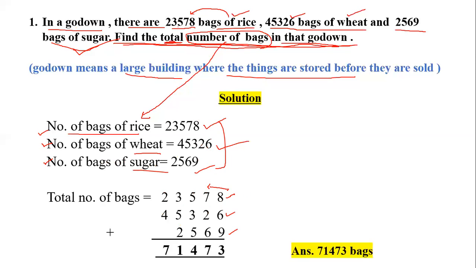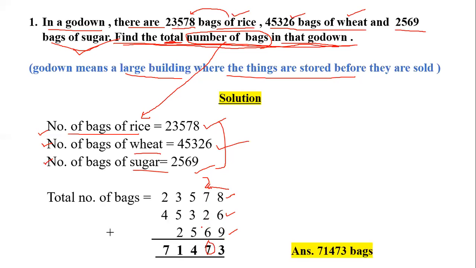Okay, let's add these numbers. So we will add from right to left. So 8 plus 6 is 14 and 14 plus 9 is 23, and 2 will be carried forward to the next column. Now let's add the next column digits. 7 plus 2 is 9, 9 plus 2 is 11, 11 plus 6 is 17.